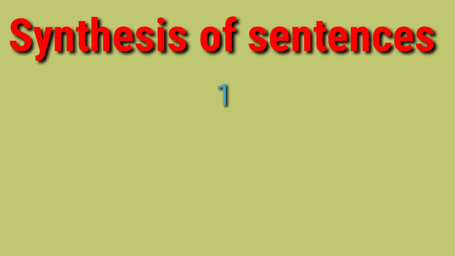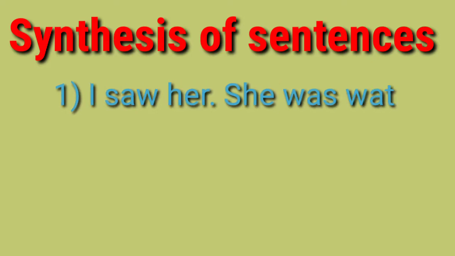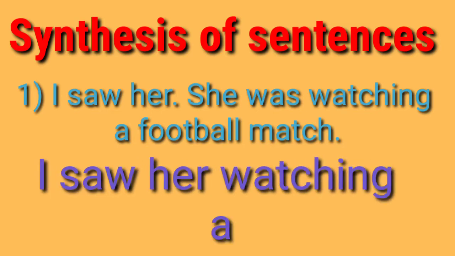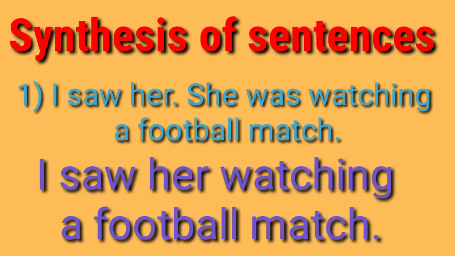And so I saw her, she was watching a football match. Here I saw her. This is one sentence. And she was watching a football match. This is another sentence. I saw her watching a football match. Now, "she" we are neglecting here. I saw her watching a football match. This is a simple sentence.